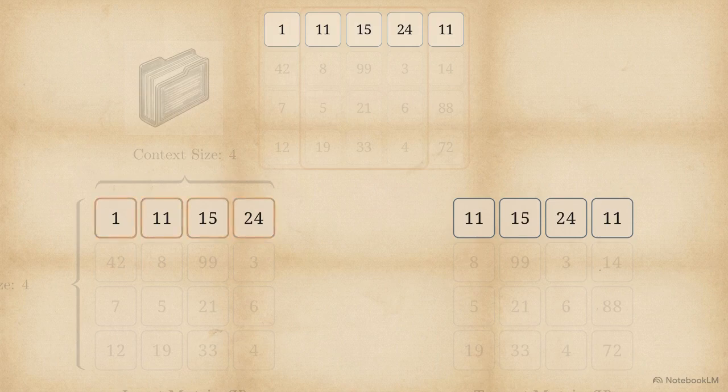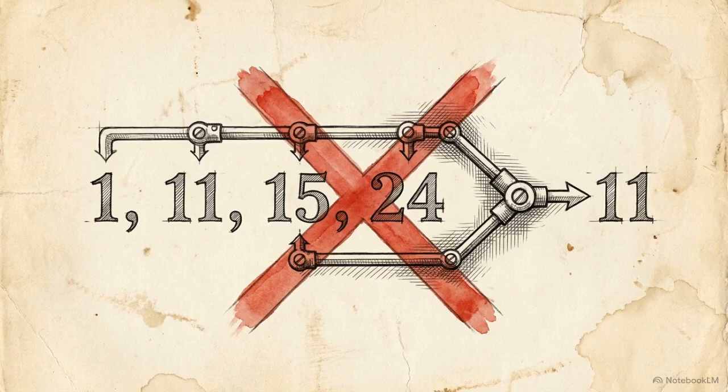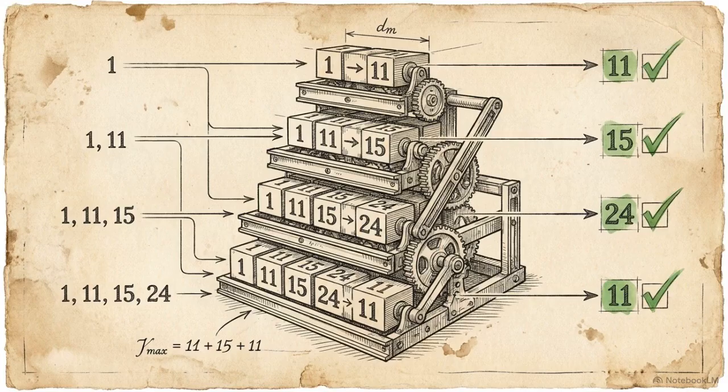Highlighting this single row demonstrates the translation in practice. An input sequence of 1, 11, 15, and 24 maps directly to a target sequence of 11, 15, 24, and 11. A single row does not represent one end-of-sequence target. It provides 4 simultaneous, overlapping next token prediction tasks for the model to learn from at every step.